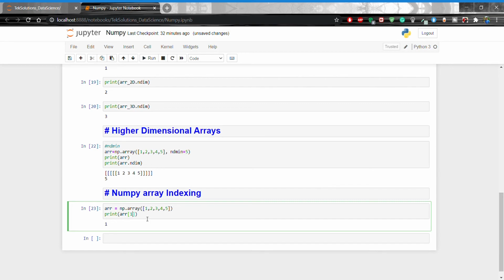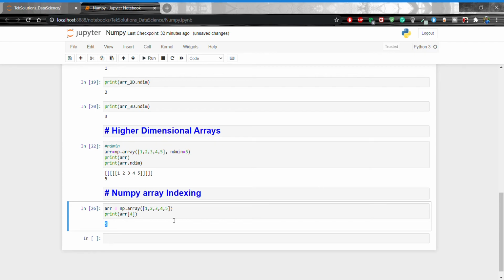Index 1, that is going to print 2, shift enter. Now 3, what will it print? 4, right? This is the 4th indexing. If I increase to 4, then it will print 5. This is 0, 1, 2, 3, 4. Okay, and this is the value of the particular index, right?